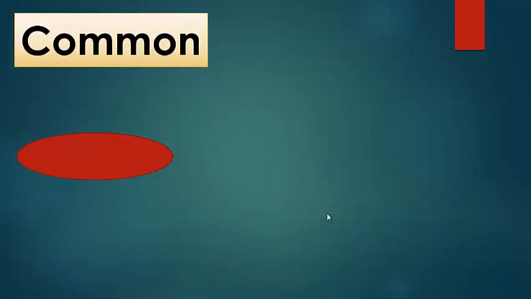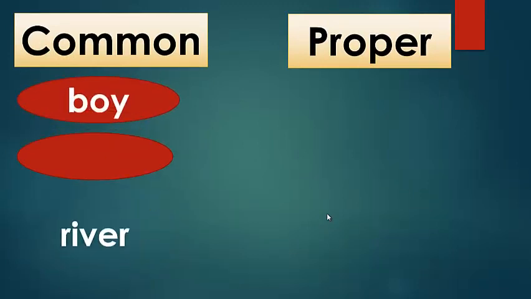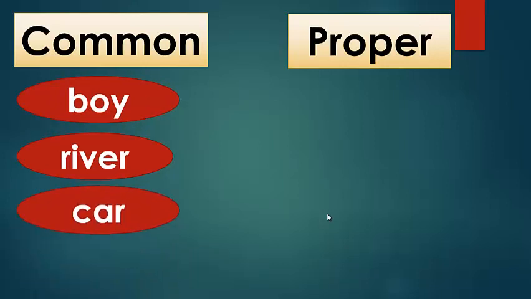Okay, let's have some examples. We have common nouns like boy, river, car, and city. So these are common nouns. Like any boy, any river. We have many rivers all over the world. We have millions of boys, millions of cars, millions of cities.